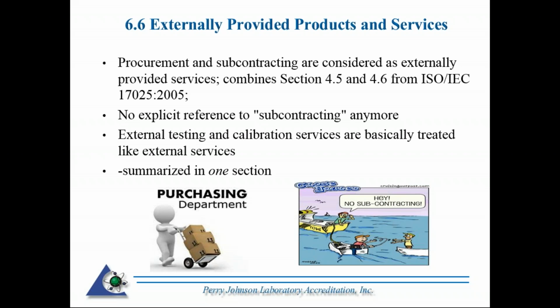You don't see those terms, but they're incorporated into section 6.6. So there's no explicit references to subcontracting anymore. Any external testing or calibration services are basically treated as external services. And it's all summarized in one section here, section 6.6.